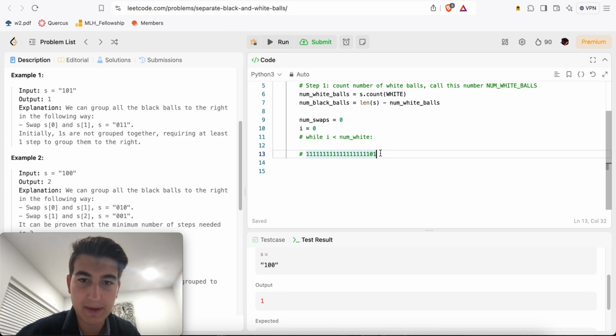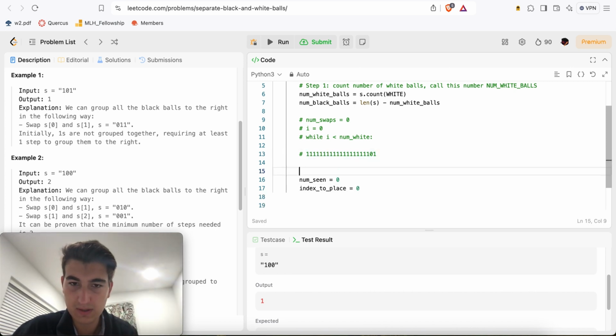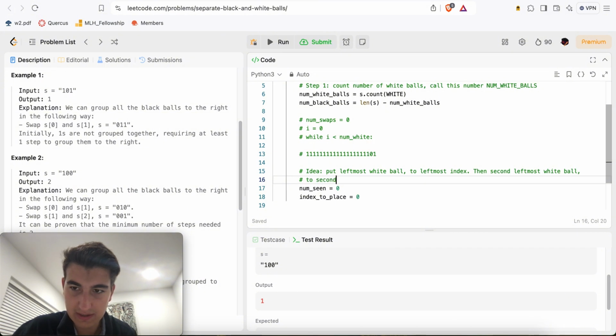Okay, so it's still a simple problem, it's just different from what I initially thought, right? So here, num seen is going to be equal to 0, and our index to place, we're initially going to put index 0, right? So the idea is that we're going to put leftmost white ball to leftmost index. Then second leftmost white ball to second leftmost index, i.e. index equals 1.